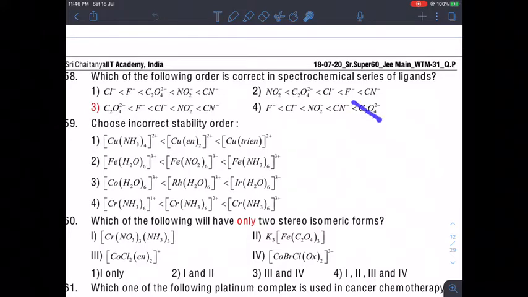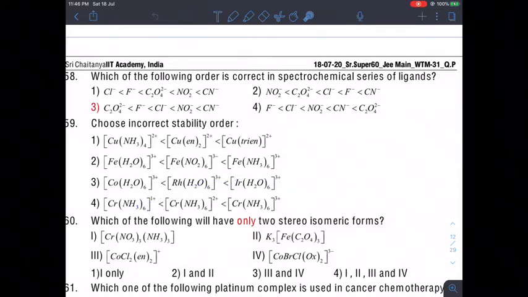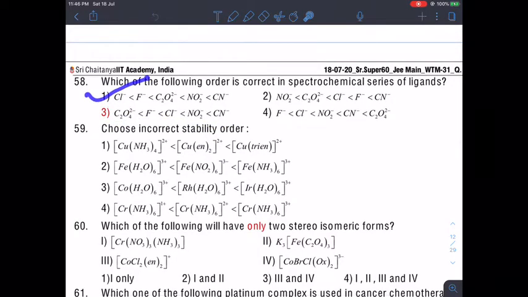This is obviously wrong, because the most powerful is CO, and close to that CN minus used to come. Thereafter NO2 minus is also there. Once again here it is wrong, because oxalate is coming at the last in this series. So the correct answer according to me will be 58th one.